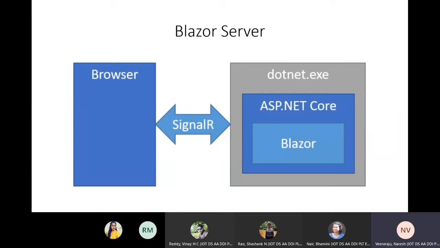And you have your .NET Core 3.0 runtime and SDKs available over there. That means if those prerequisites are there, you can host your applications there. You create your Blazor application, which will run within an ASP.NET Core container or environment, and that is in turn within this .NET EXE process.